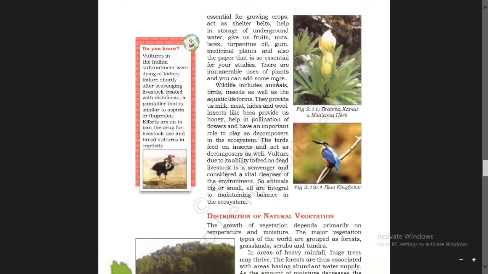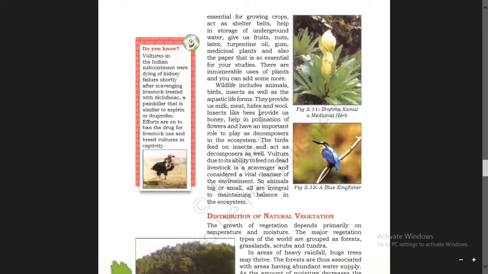Wildlife includes animals, birds, insects, as well as aquatic life forms. Aquatic means those which are living in water. They provide us milk, meat, hides, skin, and wool.